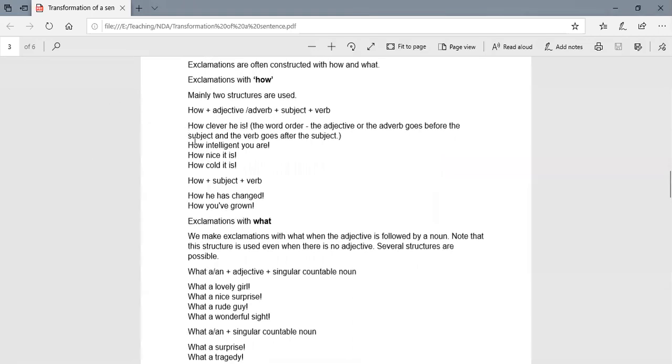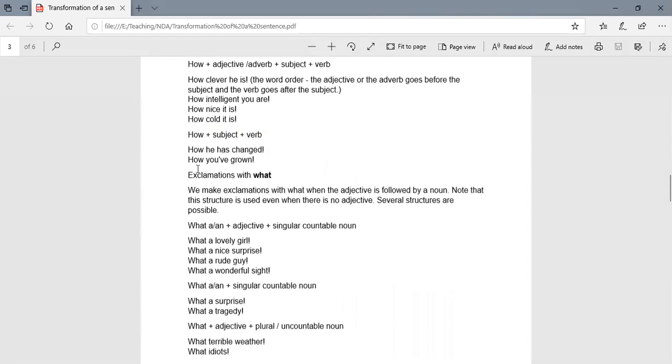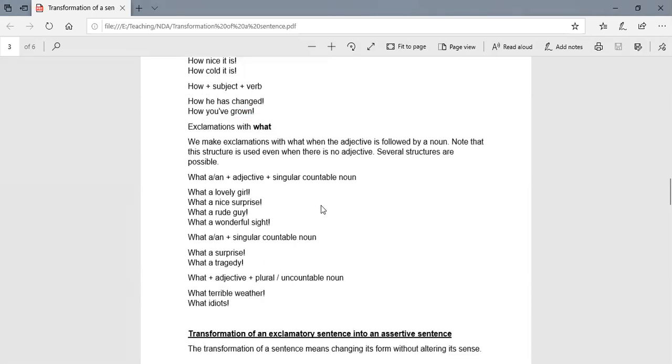How clever he is. The word order: the adjective or the adverb goes before the subject and the verb goes after the subject. How intelligent you are. This is an exclamatory. How nice it is. Again exclamatory. How cold it is. Exclamatory. So we are changing it to how, subject, verb. How he has changed. How you have grown, right? So we have converted them into assertives.